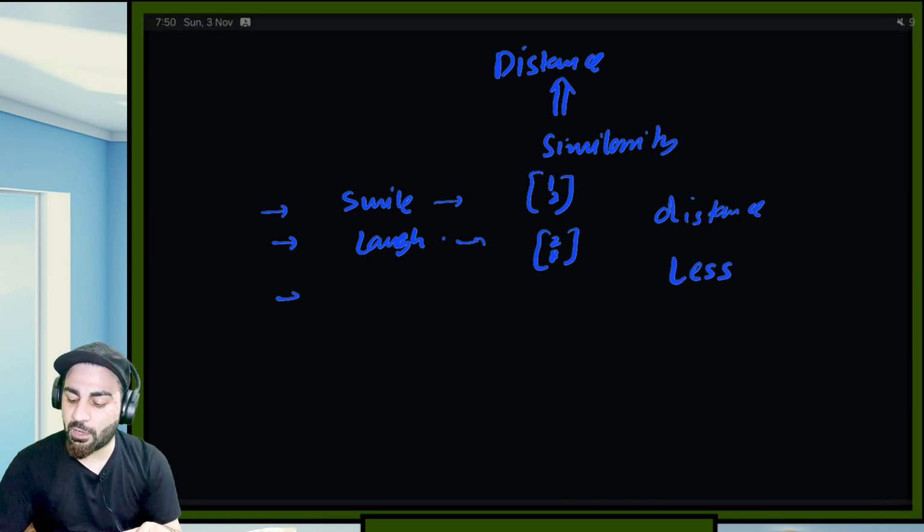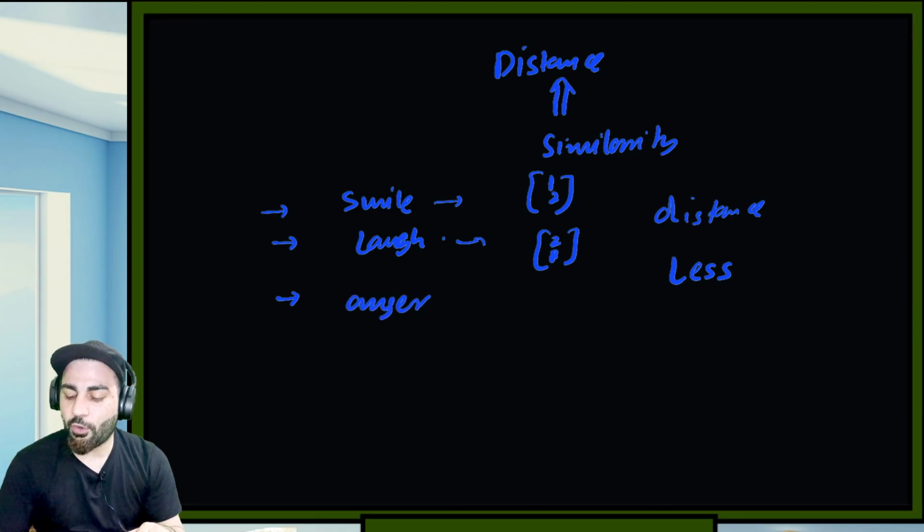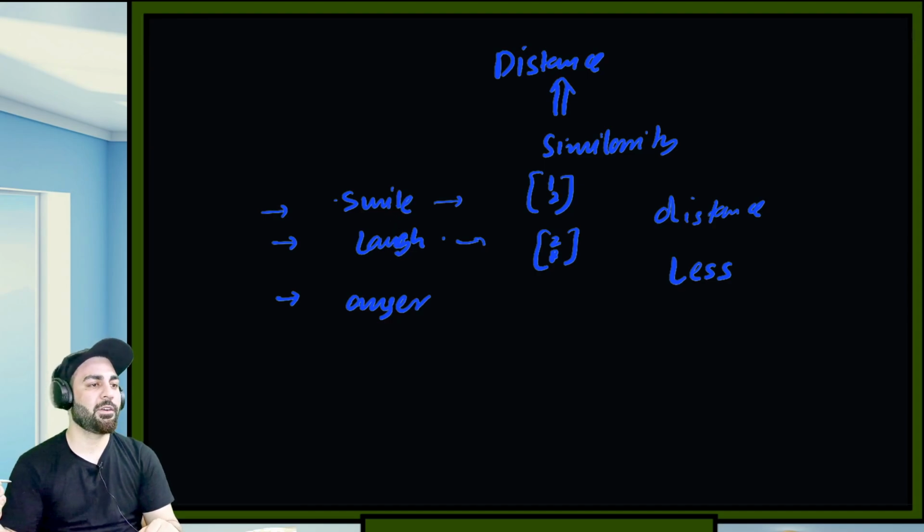So let's suppose now we have anger. Anger is almost the opposite of smile and laugh. So the distance between smile and anger should be way more than the distance between smile and laugh. That's why we will use them.